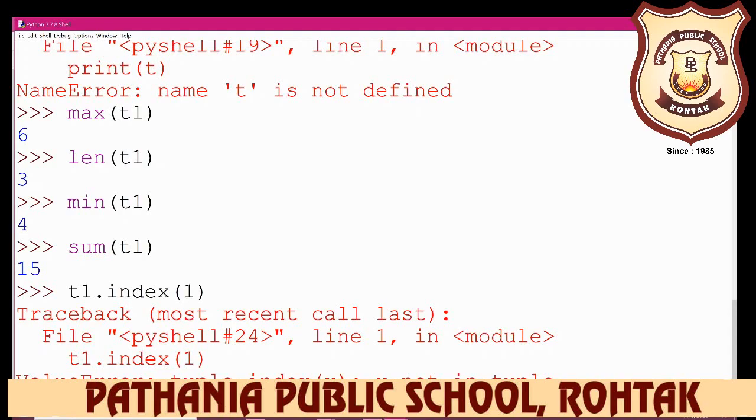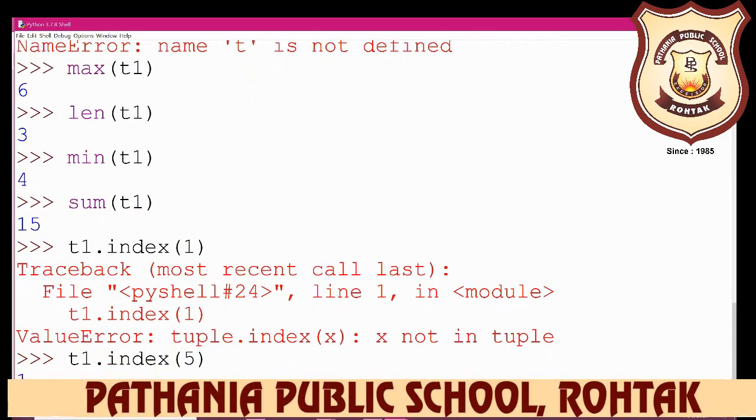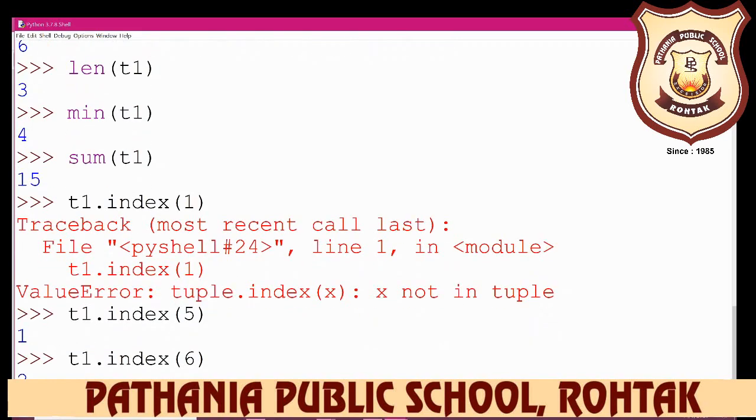But if you write t1.index and we want to find the index of 2, no, 2 is not there. Our values are 4, 5, 6, I think. So we want 5. You see 5 is at index 1. And if you write the tuple name and index of 6, then you find the index is 2.